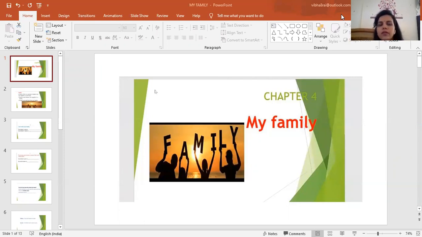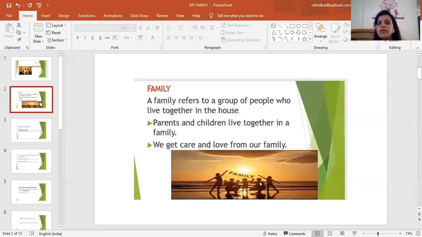So good morning, everyone. Today we are going to start the new chapter that is My Family. In this chapter, I'm going to explain to you about the types of family. Mostly we have two types of family. But before starting this topic, I want to tell you what is family. First of all, you should know what is family.